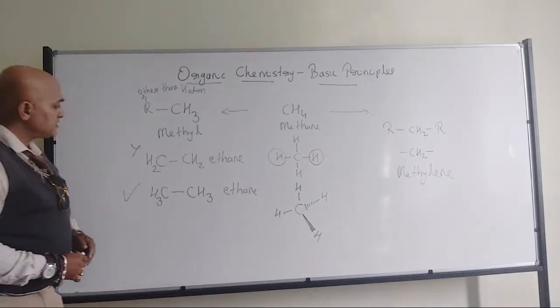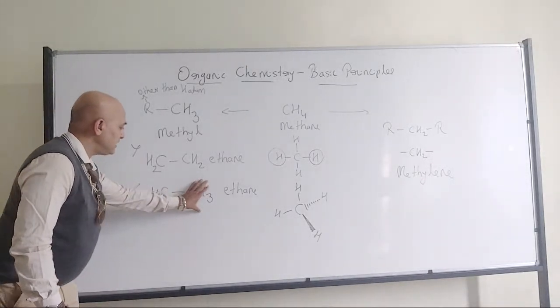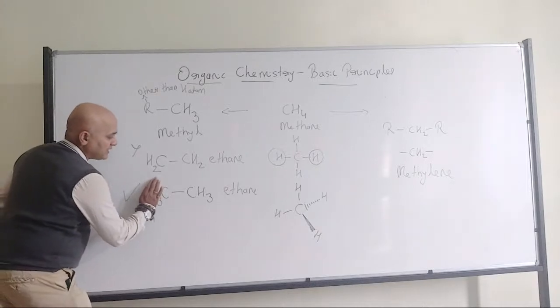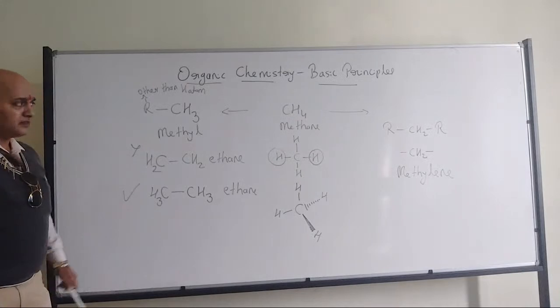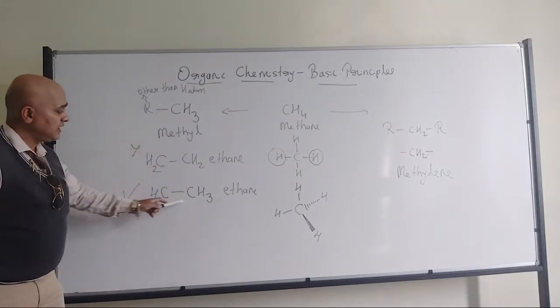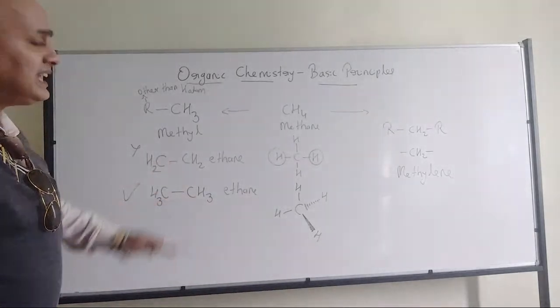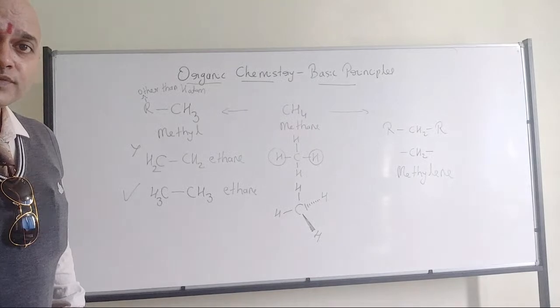So if you observe it carefully, this is one methyl group, this is another methyl group. That's where we have the 2 methyl groups attached to each other to form the ethane. All of you have understood?